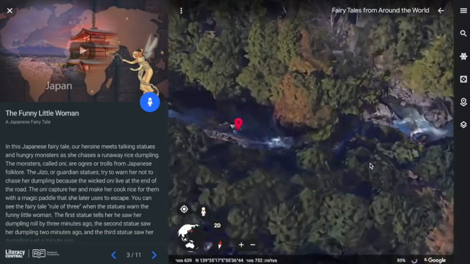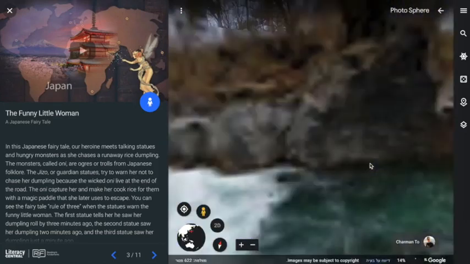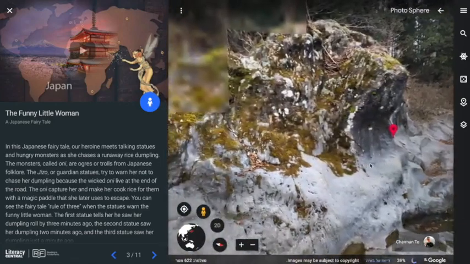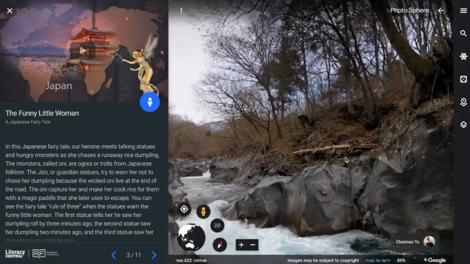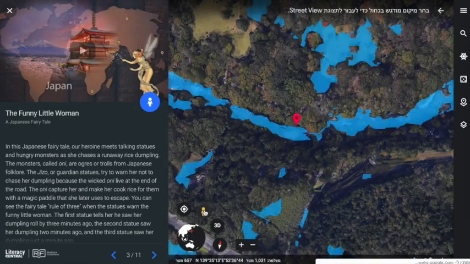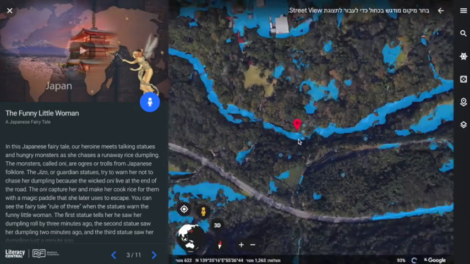When I'm clicking on a dot, I am teleported to that specific photo, which I can scan using my keyboard, or I can use my mouse by dragging, and that's it. When I'm done, I can press the yellow person and voila, I'm back in the map.